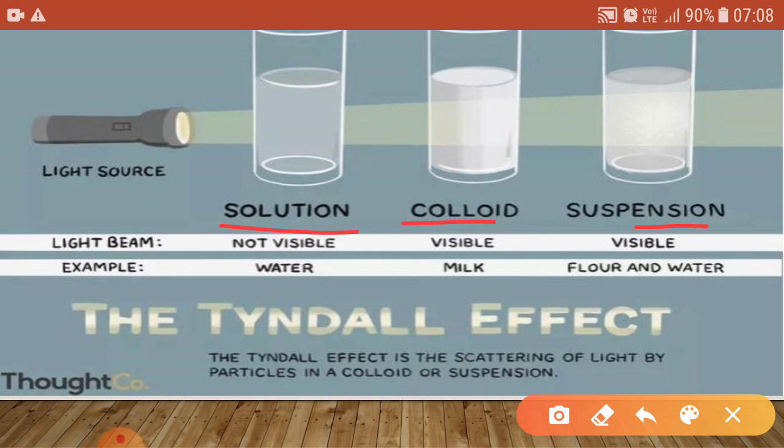So basically this is due to the Tyndall effect. We can define it as the scattering of light by the particles in a colloid or suspension. Right? Thank you.